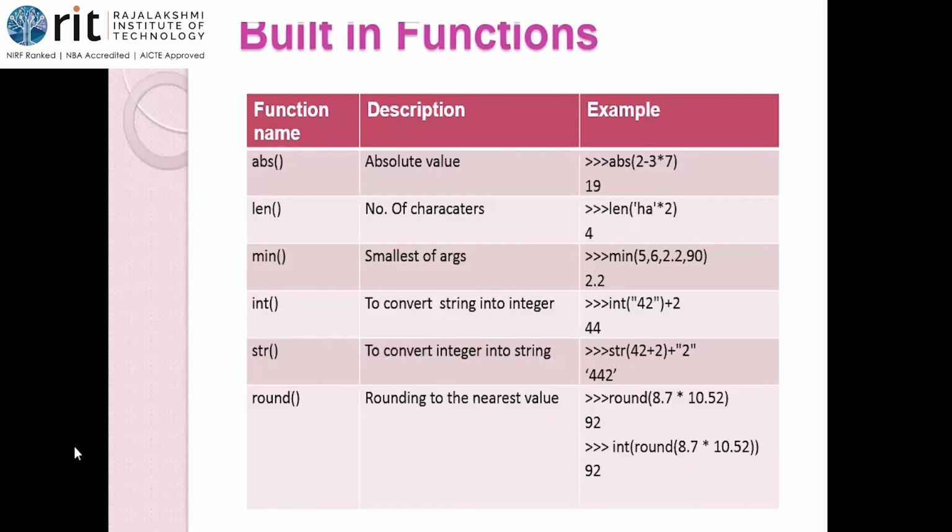Okay. Built-in functions. So what are the examples for built-in functions? We have these as examples: ABS. ABS is absolute value. Even if you get a negative value, it will give you a positive value. See, look over here.